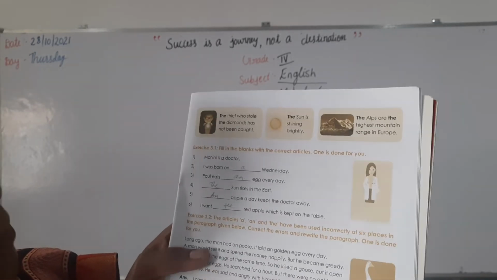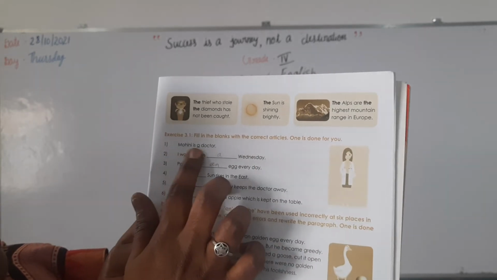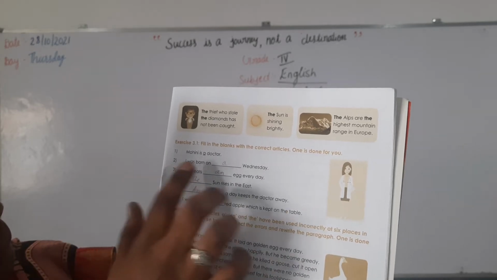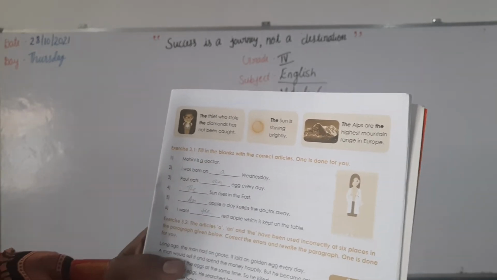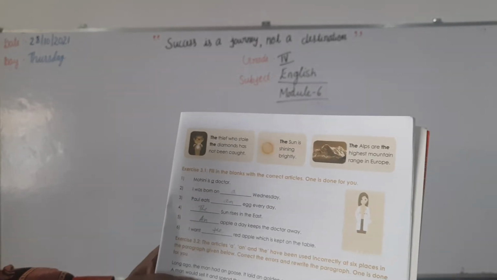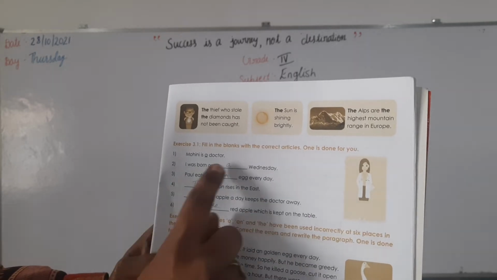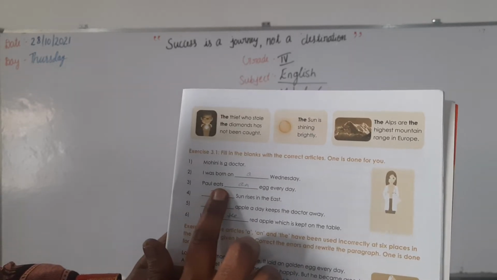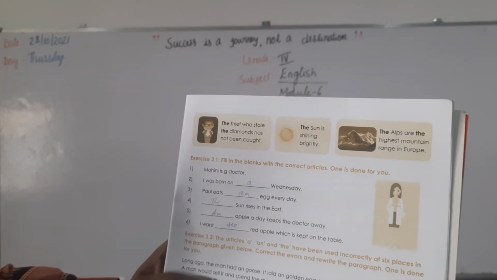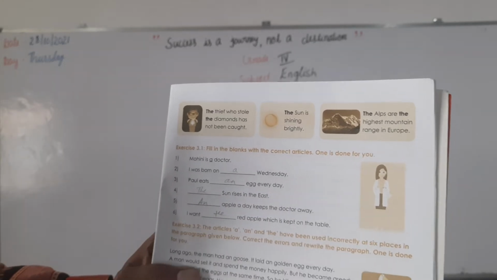Okay, then next you fill in the blanks with correct articles. One is done for you. Mohini is a doctor. They have given the dash, so the answer is a. I was born on dash Wednesday. That is a consonant sound, so only a. Paul eats dash egg every day. Correct, that is a vowel sound, so an.